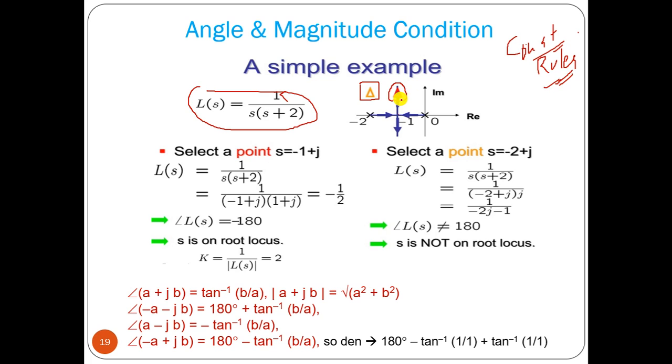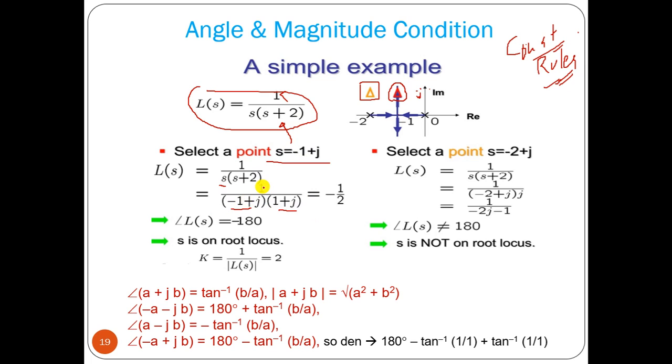During that, this point will be clear. But now say this is the point which is on the root locus. Let us prove that. Say this point is minus 1 plus j, that is the point here. So what we have to do is put the s value into that equation, so plus 2, minus 1 plus j. Now if we find out its magnitude, what will be the magnitude then?